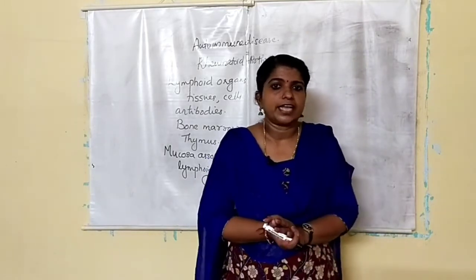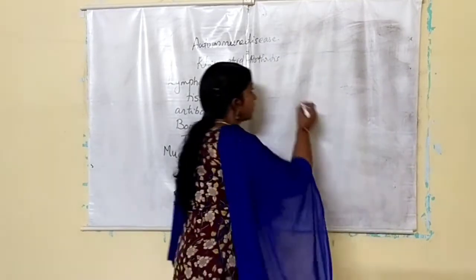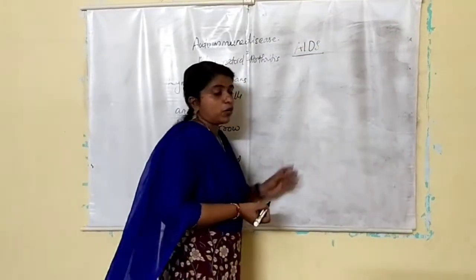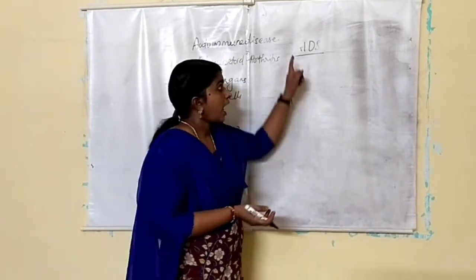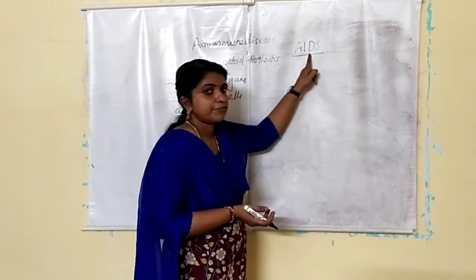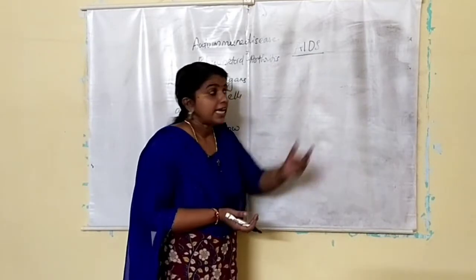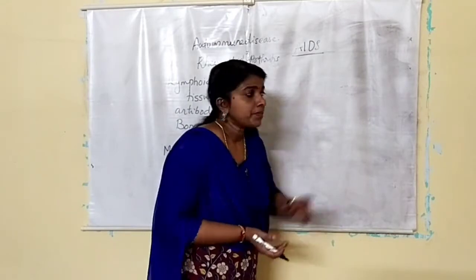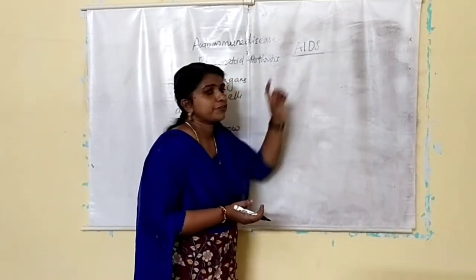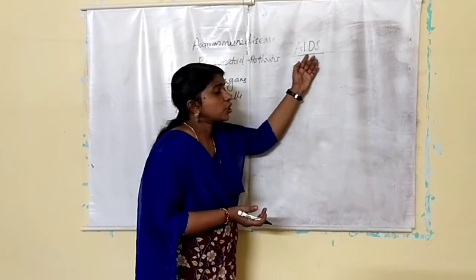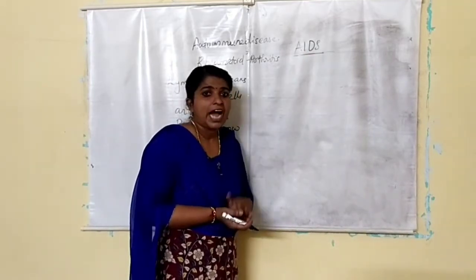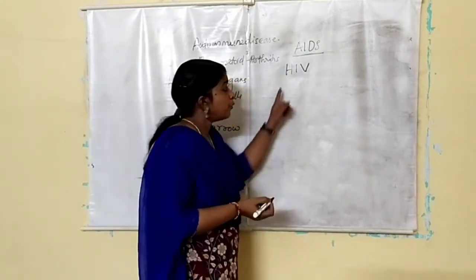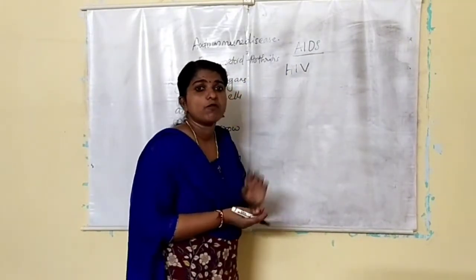Now we can move to a disease. You are familiar with that deadly disease called AIDS. What's the full form of AIDS? Acquired immunodeficiency syndrome. Syndrome means group of symptoms. Acquired immunodeficiency syndrome means deficiency of acquired immunity, and it is caused by a virus called HIV, human immunodeficiency virus.